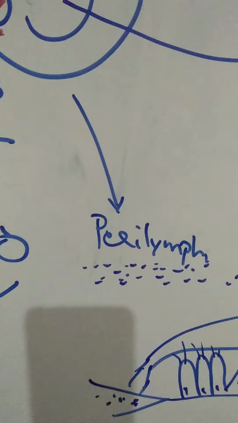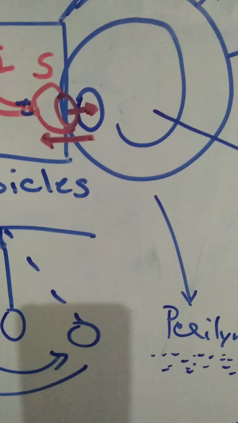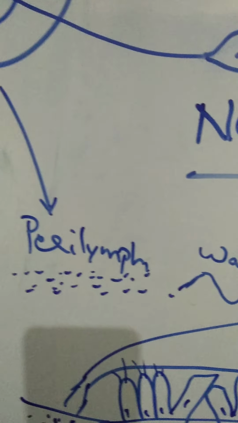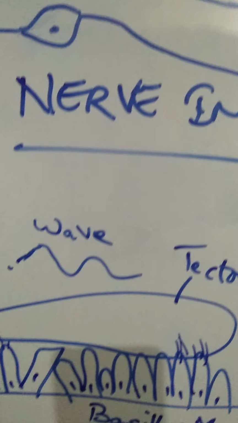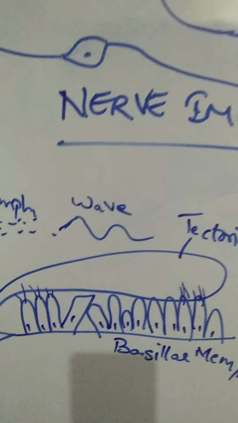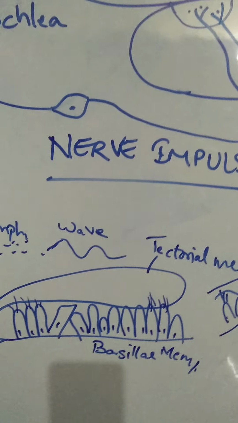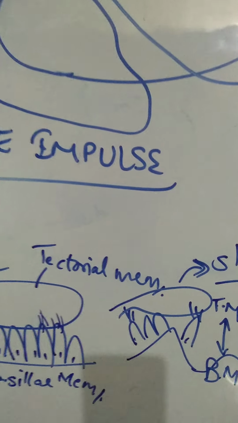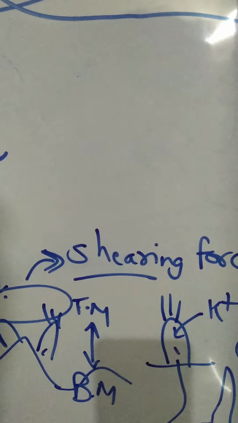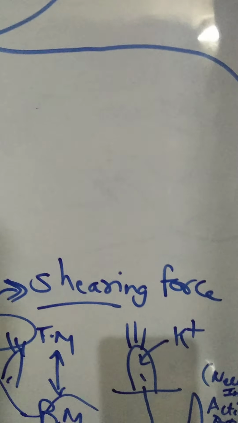I repeat one more time. With the piston-like action of the stapes, in the perilymph a wave is created, okay? So then basilar membrane will vibrate, the organ of Corti is set into motion, tectorial membrane also vibrates, but in opposite directions, so that the cilia is stretched. Once the cilia is stretched, there is a shearing force which is created.